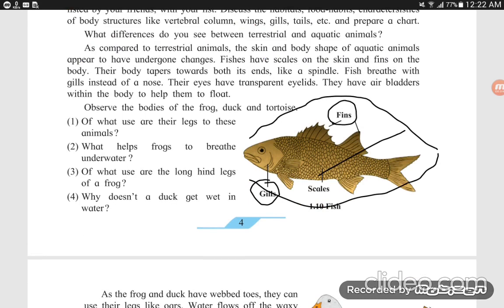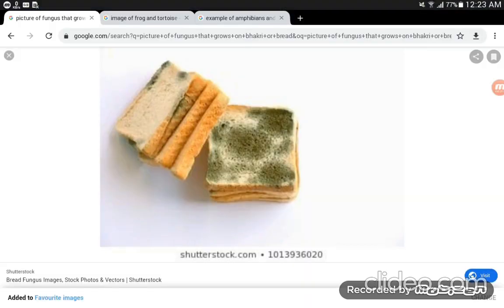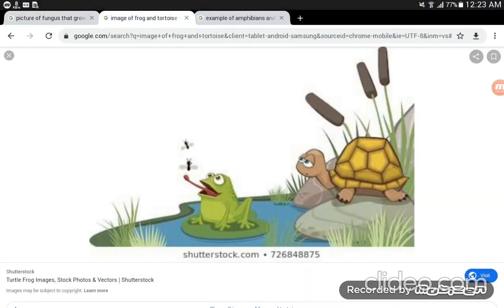Now some questions are given to you. Observe the bodies of the frog, duck and tortoise. First we observe the bodies of the frog and tortoise. Look at the diagram.